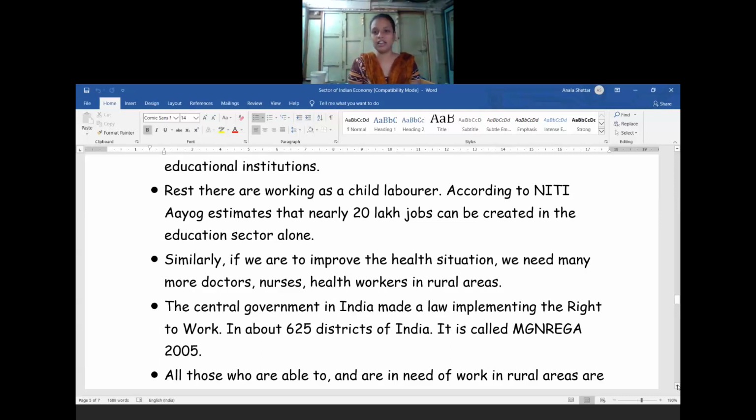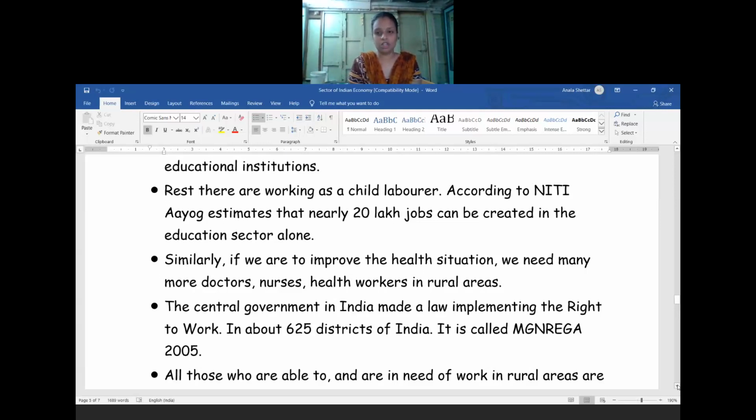So according to that Niti Ayog, 20 lakh jobs are being created based on education only. If some children are not getting that education, what a huge loss for the country also. If we want to increase the literacy rate in our country, such educational institutions should be set up, and the government has to take the initiative to construct schools, so that each and every child will get an education instead of working in some shop or in some hotel, and they will get a good position in their future job.